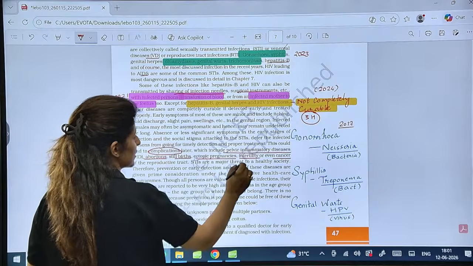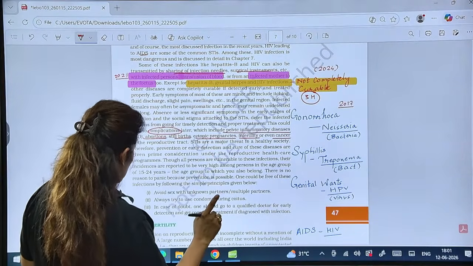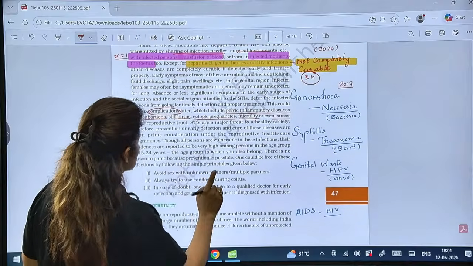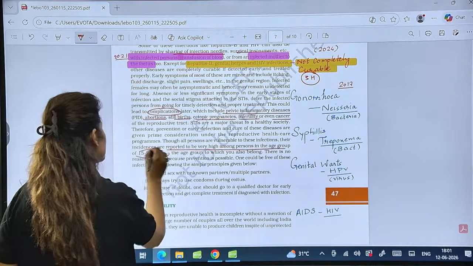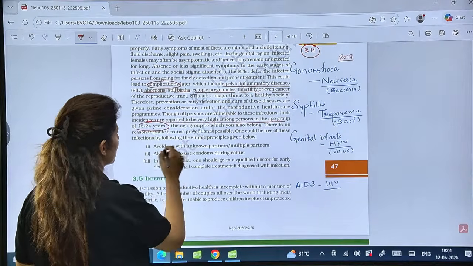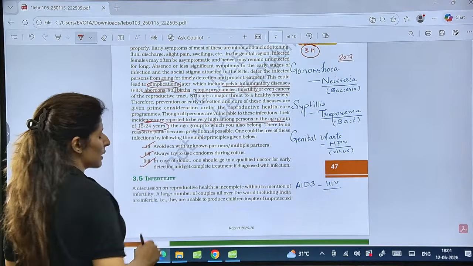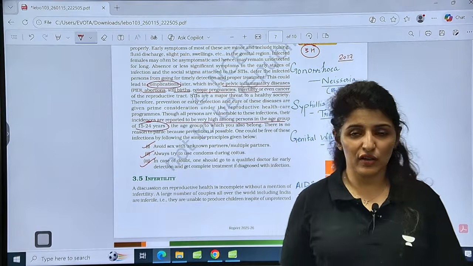So STIs are a major threat to a healthy society. Now learn this point, that it is reported to be very high in the age group of 15 to 24 years. So how can one be free from these infections? The same way you catch these infections, just avoid those things.